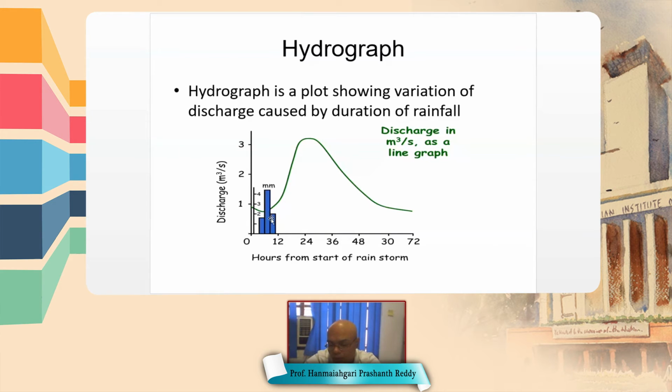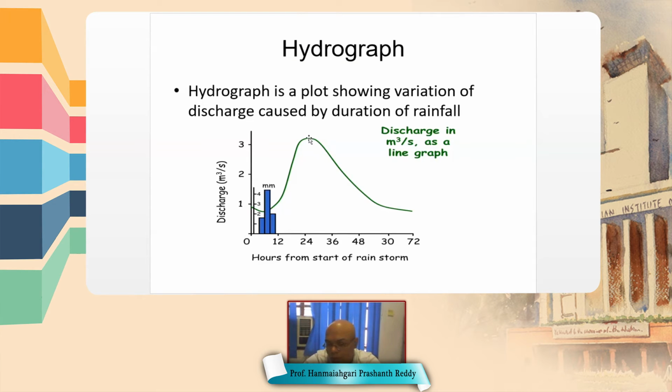Once rainfall starts, the flow in the stream increases. It reaches a peak value. Because a watershed is a big area, it can vary between thousands of square kilometers to a few acres. So depending upon the storm size, if the rainwater from all the corners joins the outlet, the peak flow occurs.